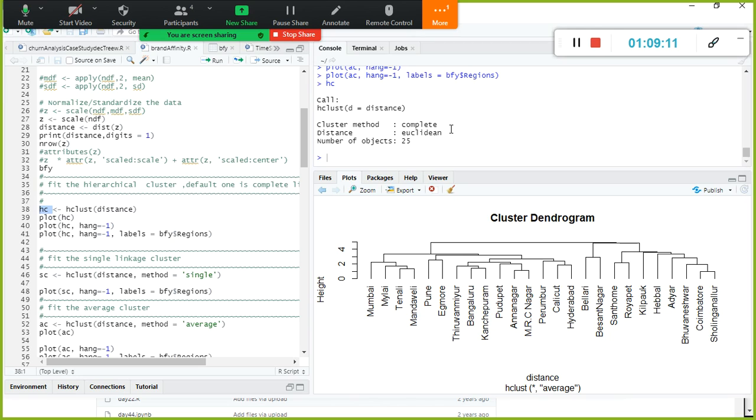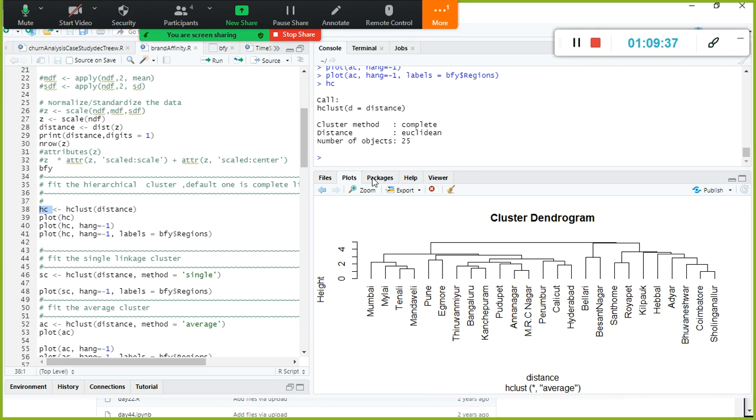What is the difference between single linkage and complete linkage? Between the 2 clusters, which 2 values are far off. That is complete linkage. By default, it is complete linkage, and it uses the distance metric called Euclidean.